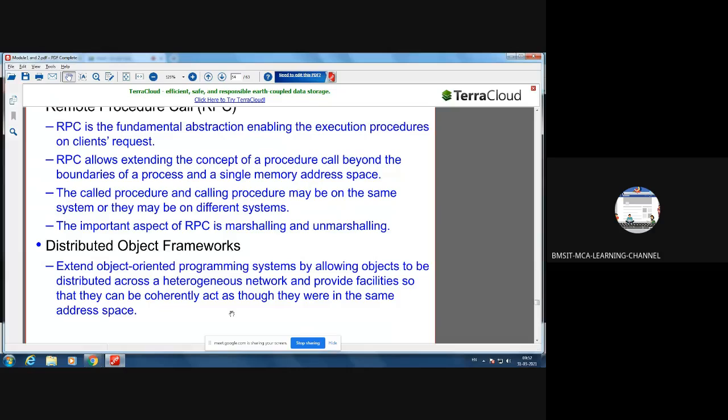That means the purpose of this distributed object framework is to facilitate the objects which are part of different nodes which are heterogeneous systems. Say, for example, one can be a Windows based machine, another can be a Linux based machine, or one may be using a Pentium processor, another may be using an AMD processor. That means the systems are heterogeneous, but still they support object communication across the distributed network, and that concept is called distributed object framework.